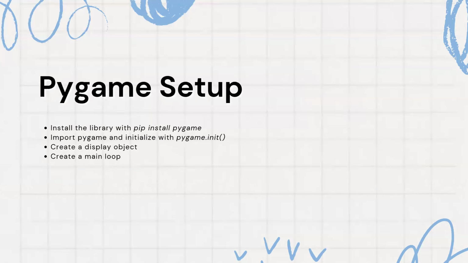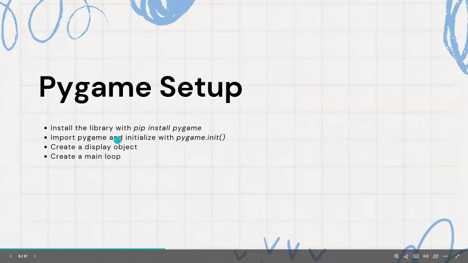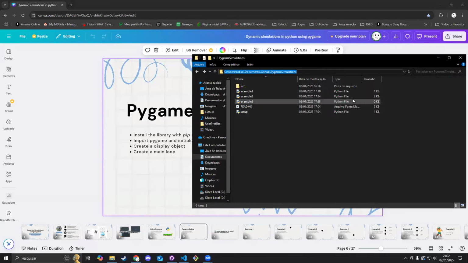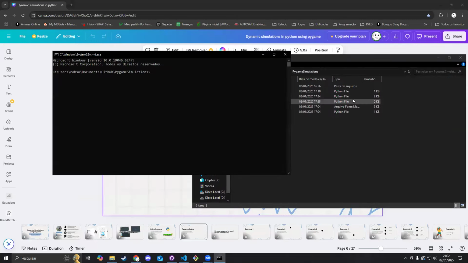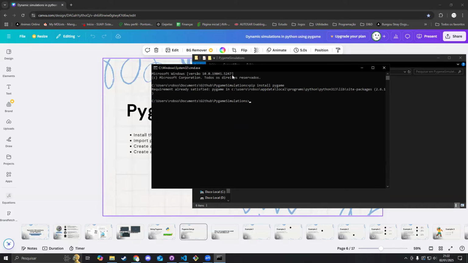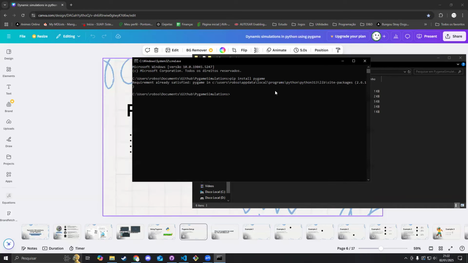I'm going to very quickly show you how to set up Pygame. I have those steps here, but I can actually show that in practice. It's going to be a little easier. The only special thing that you need to do is just install the library. You can do that by using the command pip install Pygame. If I go into our project here, let me open the command prompt. You can just type pip install Pygame. Of course, if you're using a virtual environment, you should activate the virtual environment first. And it is saying that I already have Pygame installed here. So that's all you need to do to install Pygame.